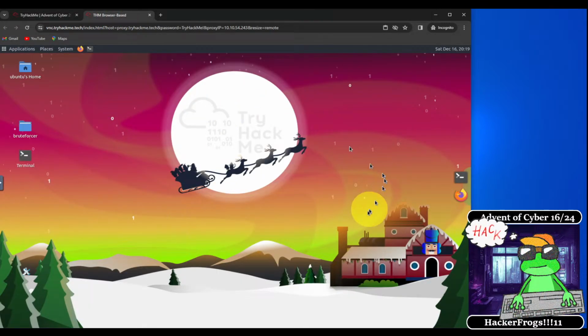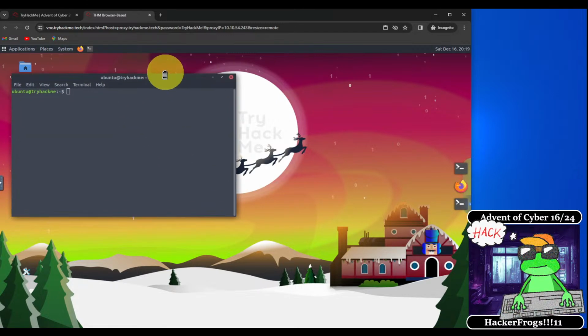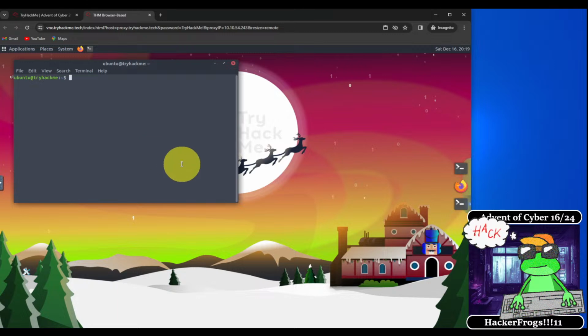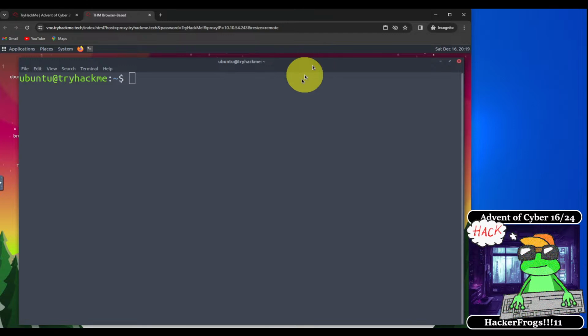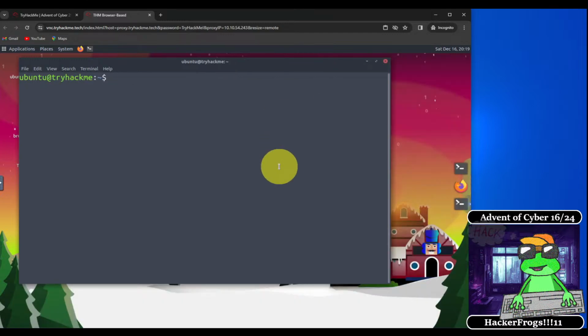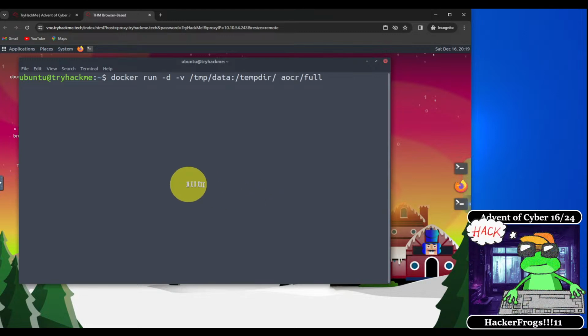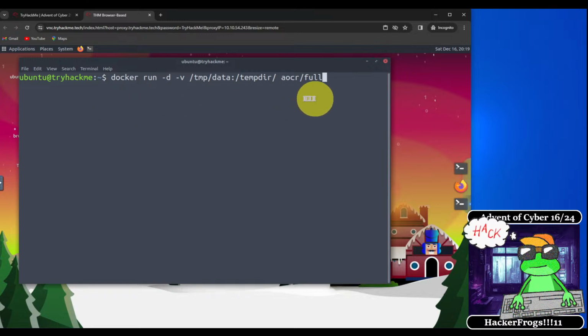We can go to our virtual machine and then open up a terminal using this shortcut command or this one or this one. So I'm going to use this one. And in the terminal window that appears, I'm going to increase the size of the window so we can see better what's going on. Okay, and then we're going to paste in the command that we copied by using Control-Shift-V. This is the Docker command that's going to run the Docker container, and we run that.